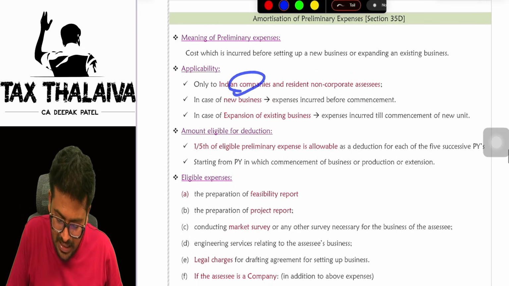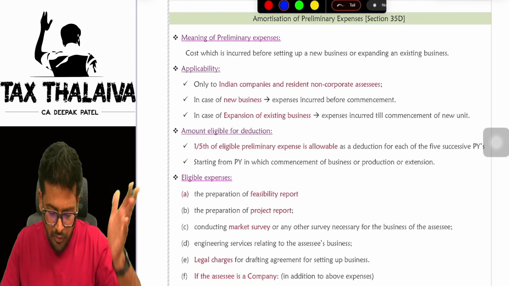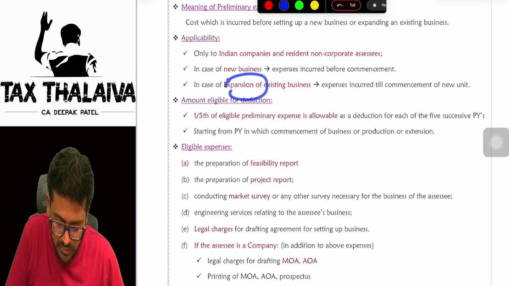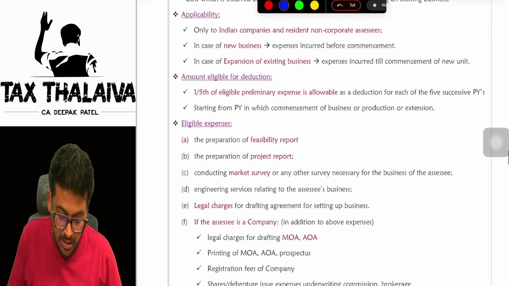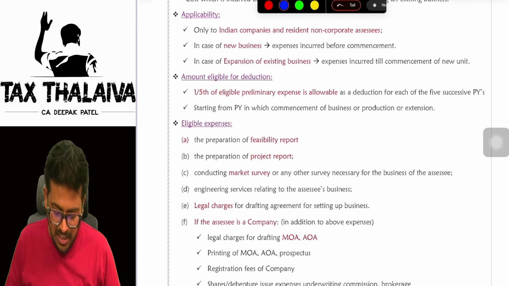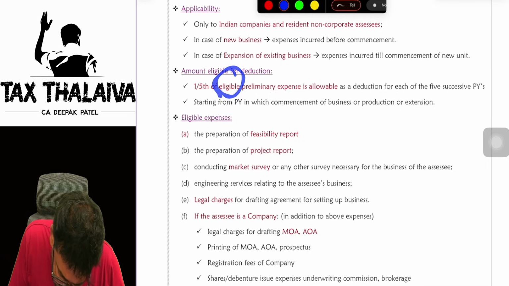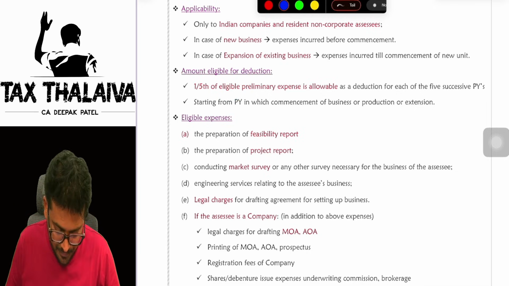Now, applicable to only Indian companies and resident non-corporate means it is not applicable for non-residents and foreign companies. In case of new business, expenses incurred before commencement. In case of expansion, expenses incurred till the date of commencement will be eligible. How much is eligible, sir? 1/5 is eligible. 1/5 of here one word is used, boss. We will just shortly look at what is eligible, sir.